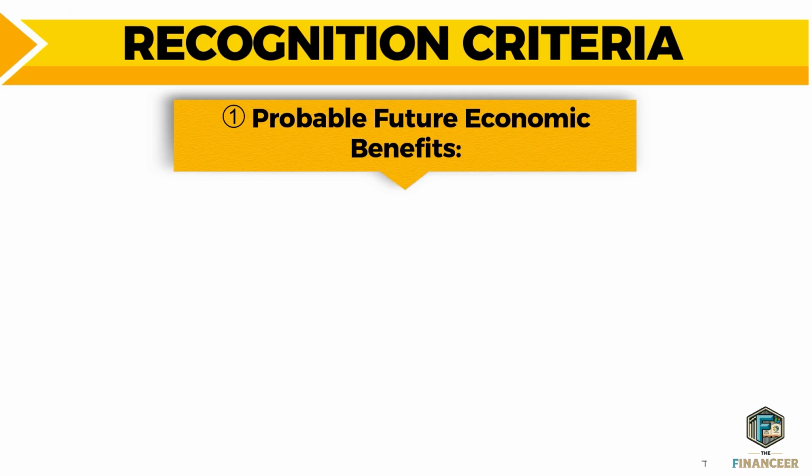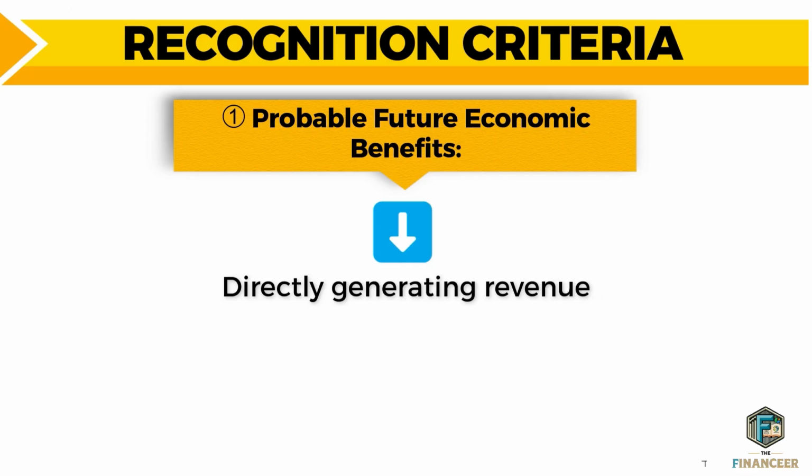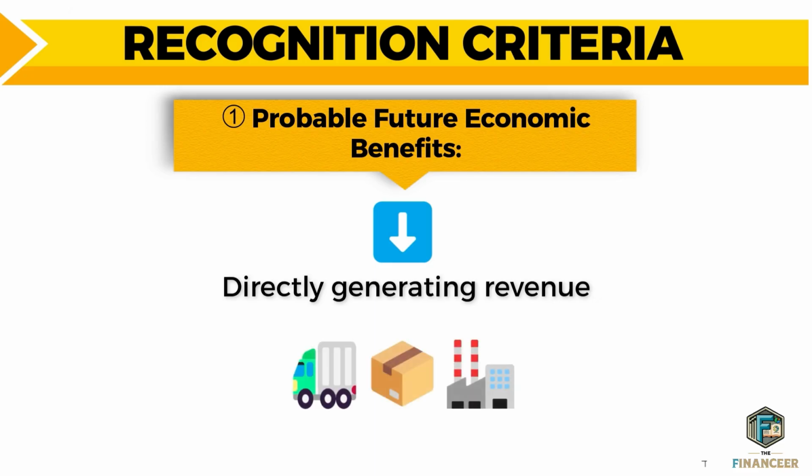So what are the forms of these future economic benefits that PPE assets contribute to? The first form is that it can directly generate revenue. Think about a production machine in the factory. This machine is producing product and the product will be sold in future in order to generate future benefits to the company in terms of cash flow and revenue as well. So in this case, the machine is directly generating revenue.